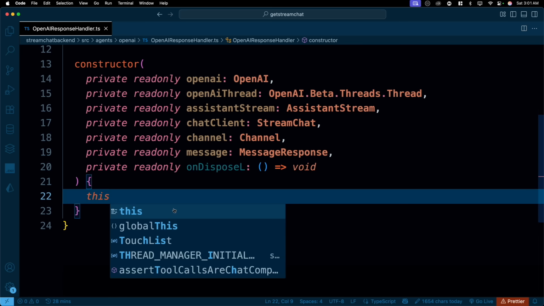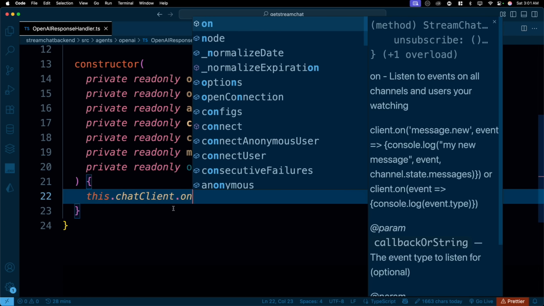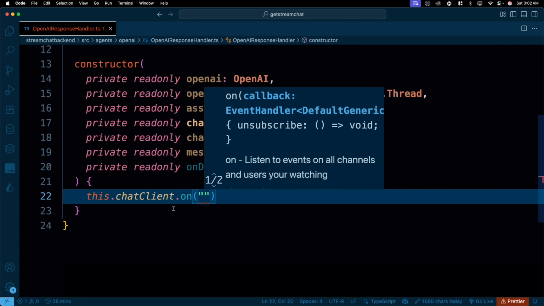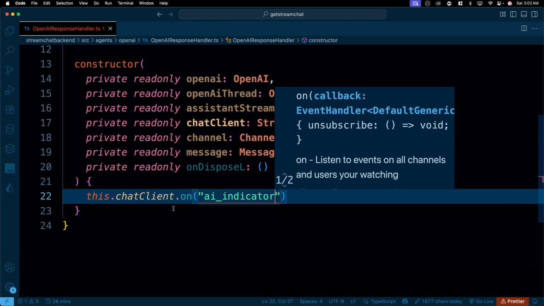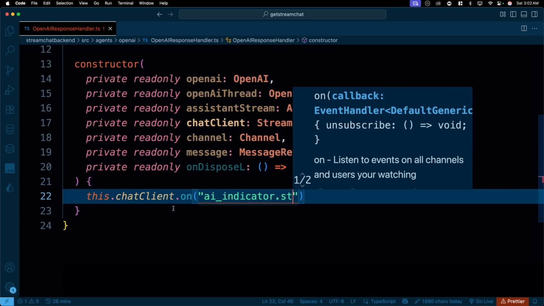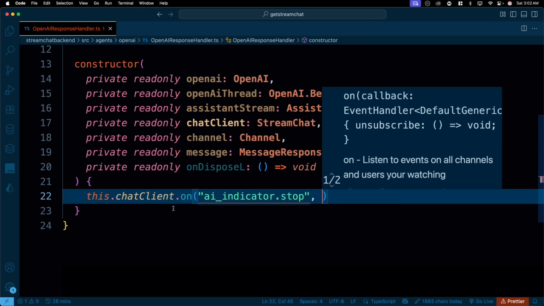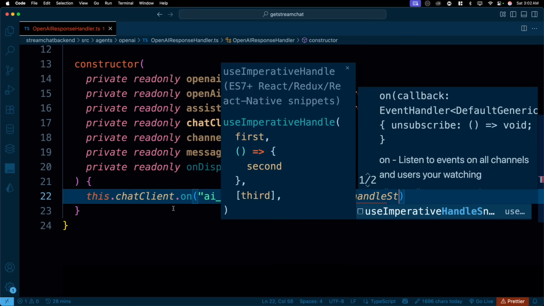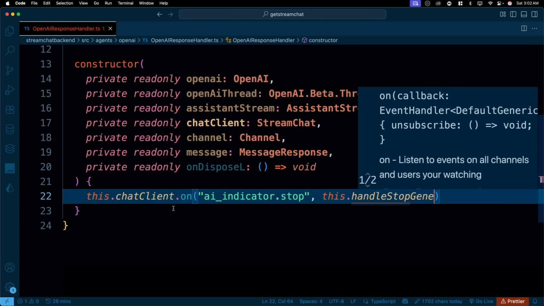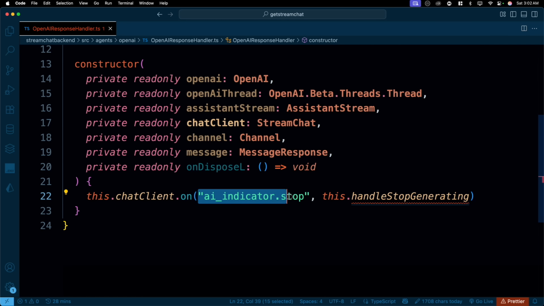We'll say this.chatClient.on. We are working on kind of sockets, listening on some of the events. We will be passing an event, which we name AI indicator.stop. You can name your event whatever you like. If I go ahead and use this event, then we simply say this.handleStopGenerating. This method doesn't exist, but don't you worry. This is something that we will learn eventually.